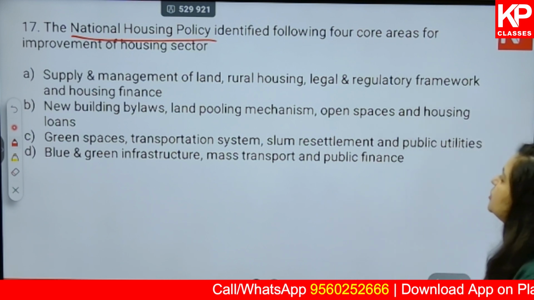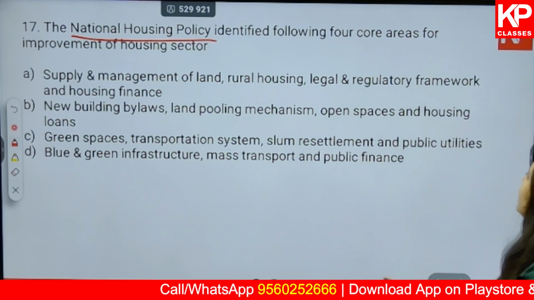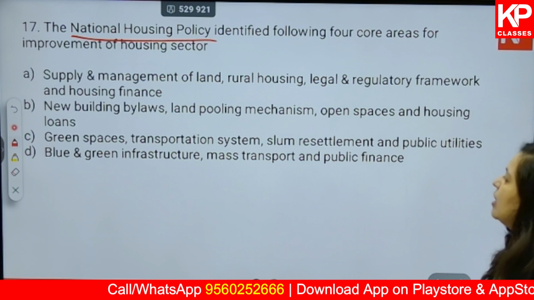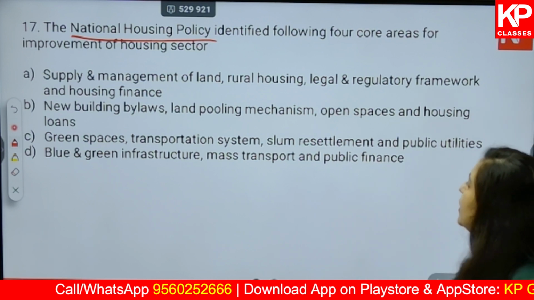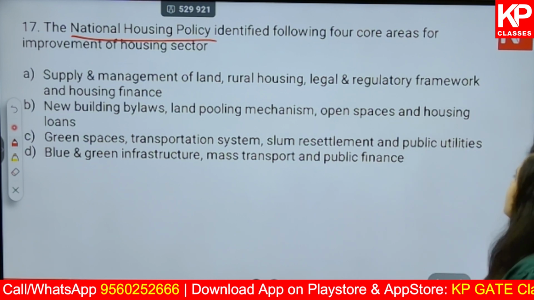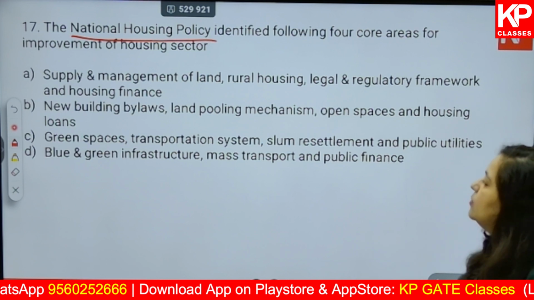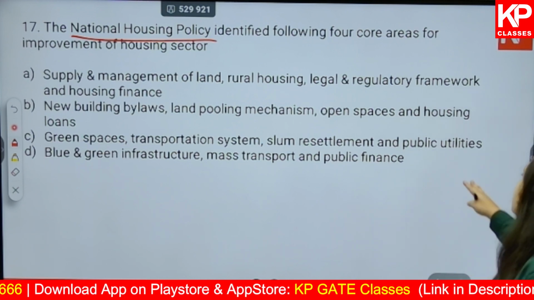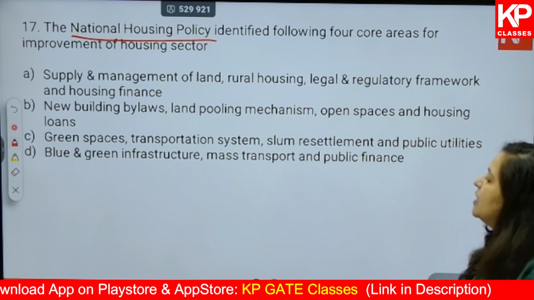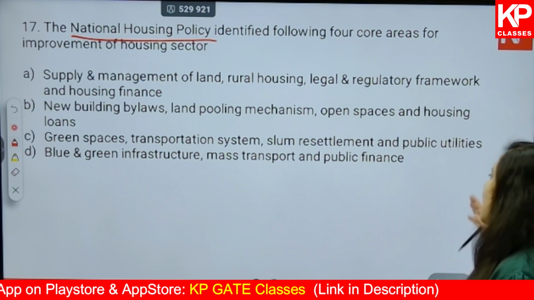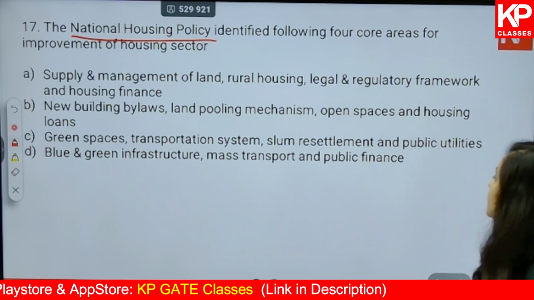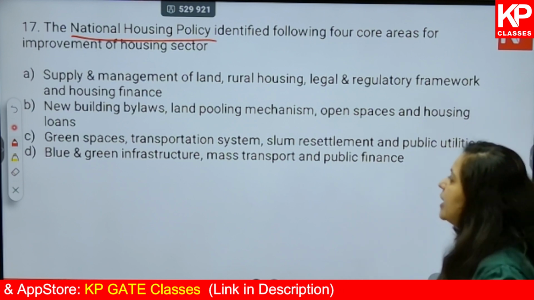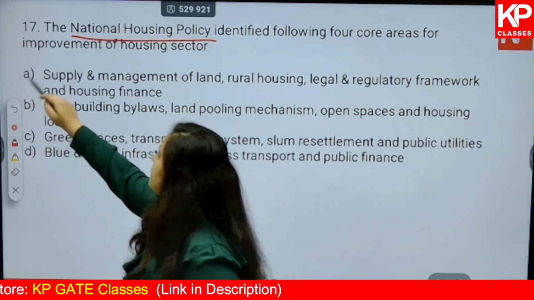Supply and management of land, rural housing, legal and regulatory framework of housing finance; then new building bylaws, land pooling mechanisms, open spaces and housing loans; green spaces, transportation systems, slum resettlement and public utilities; and blue and green infrastructure, mass transport and public finance. So the correct answer is the first one.